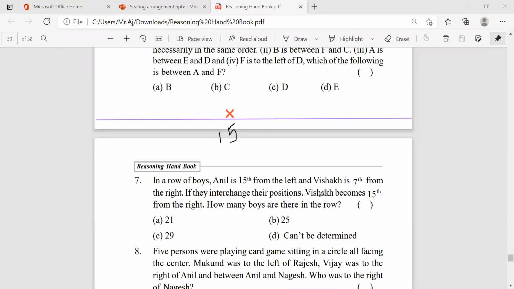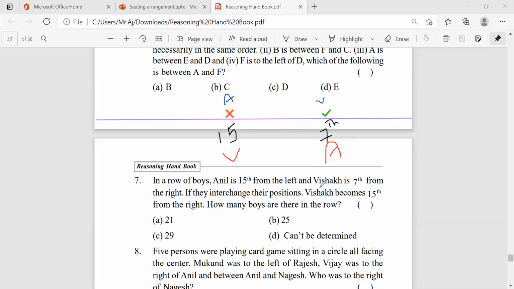Next, Vishakha. Whatever the name is, he is seventh from right. He is seventh from right. If they interchange their positions, now previously who's here? This is Anil. And this is Vishakha. Okay. And now they interchange their positions. Anil is here and Vishakha is here.